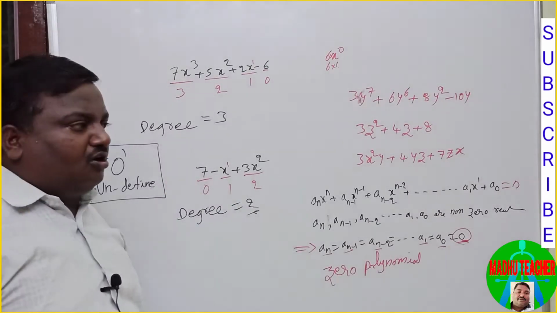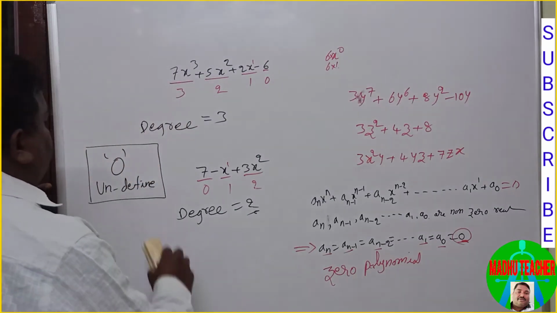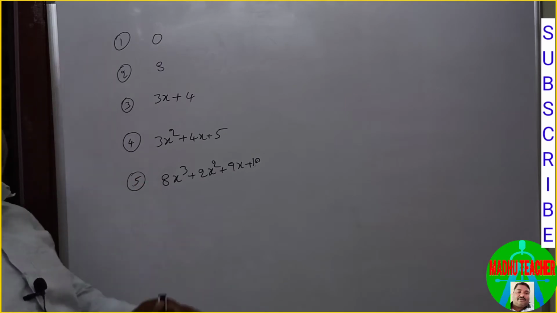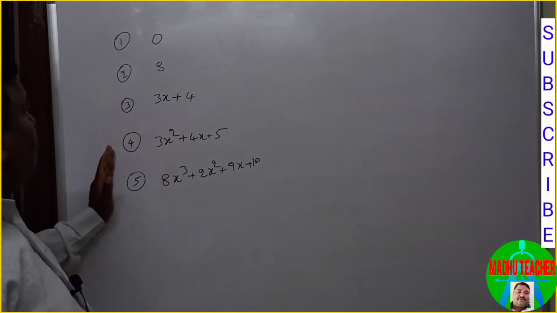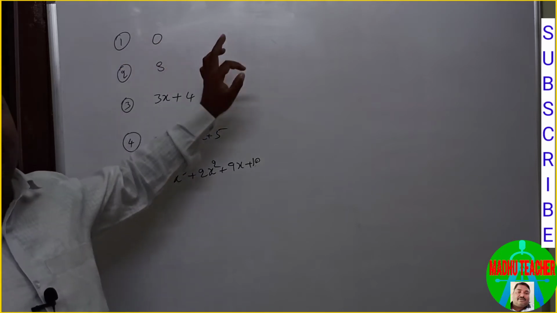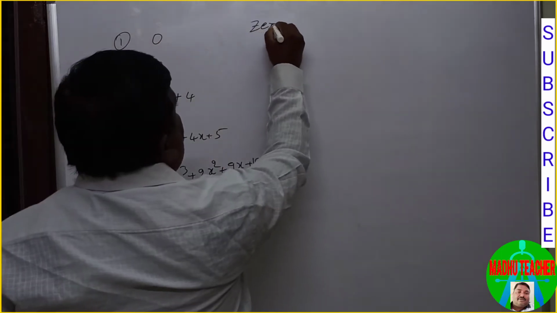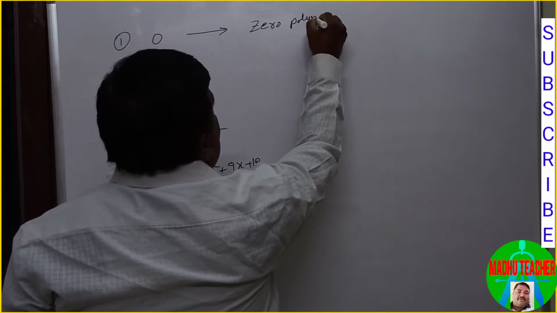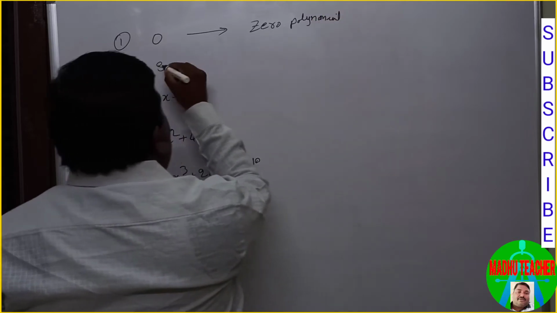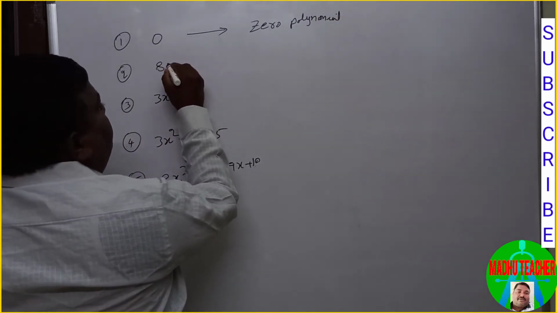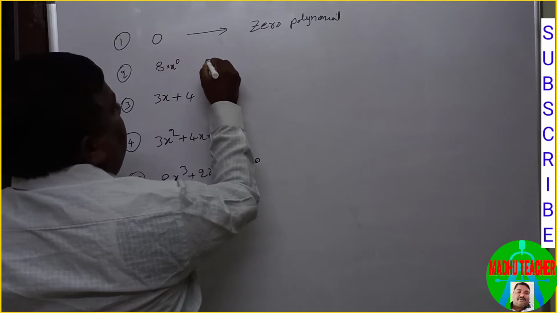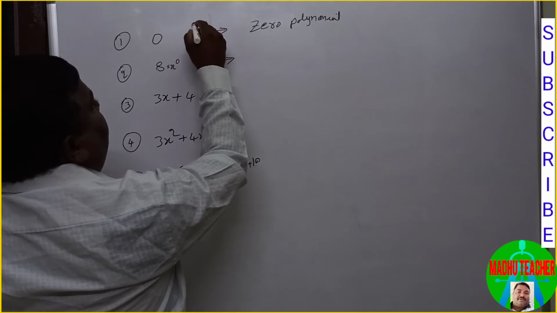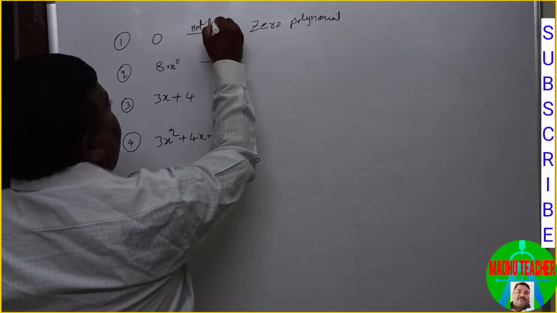According to degree of the polynomial, there are some types of polynomials. Let us see. Observe these polynomials. It is 0, it is called zero polynomial. And this is a constant; you can write x to the power of 0, so its degree is 0. Sorry, for the zero polynomial, the degree is undefined, not defined.